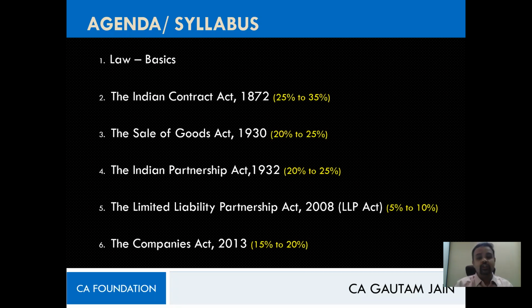Then, I've also told you there is no Income Tax Act in our syllabus, right? The reason: first, they want you to understand the basics relating to the laws relating to the forms of businesses, and the fundamental thing with which the business starts, that is contract. So they want you to understand the law relating to contract, and then one more law relating to a special contract, that is the contract relating to sale of goods. They say first understand these, and then when you go to CA Inter level, when you are matured enough and can understand things better, that is when you will be reading laws like income tax as well as GST. Not now, correct?